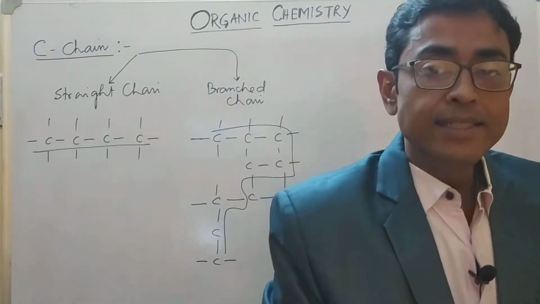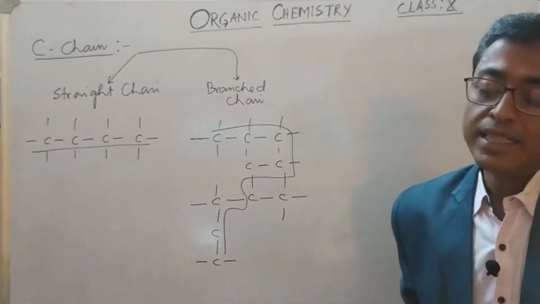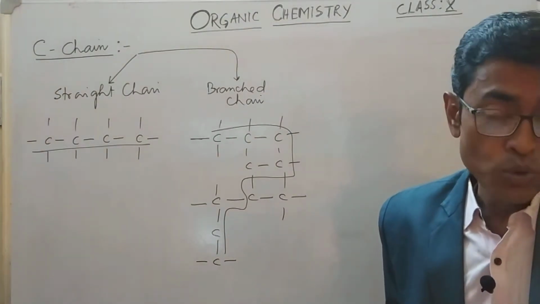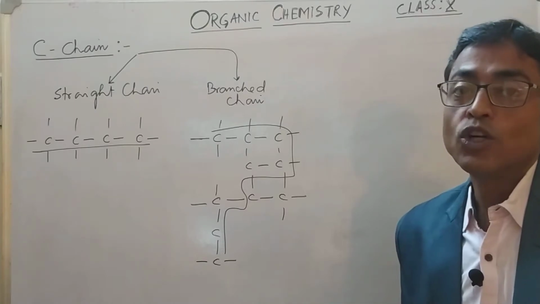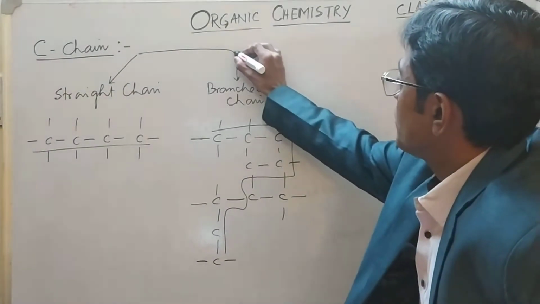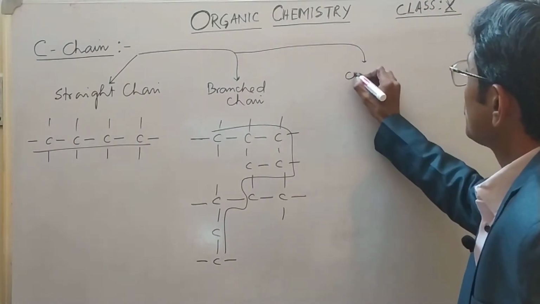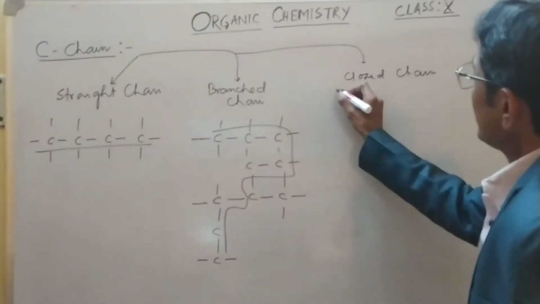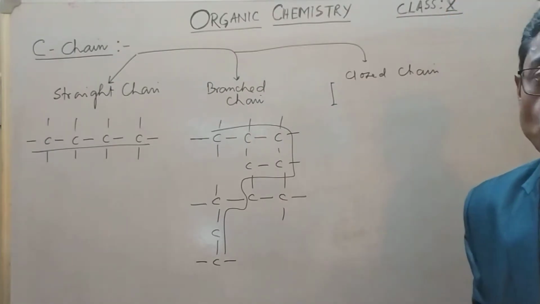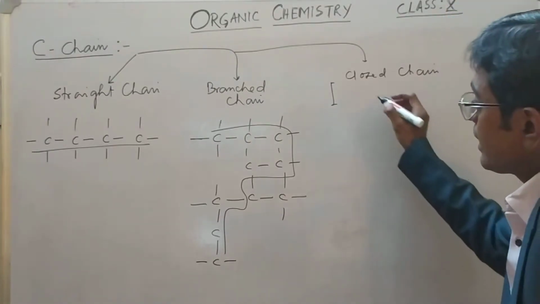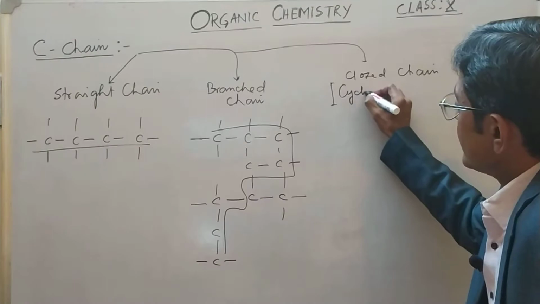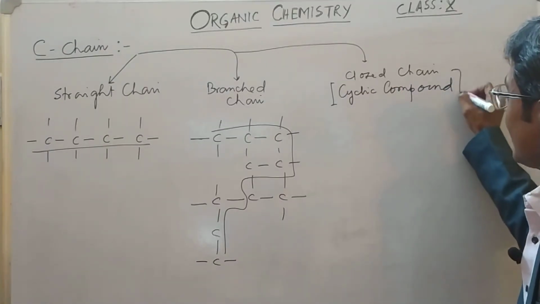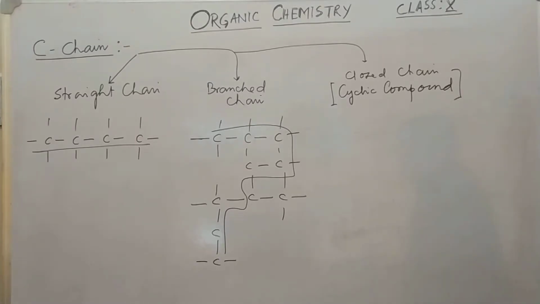And there is another chain that is called a cyclic chain. Remember, there is a closed chain, and the compound formed by a closed chain is called a cyclic compound. Remember, cyclic compounds. So we can write the cyclic compound like this.